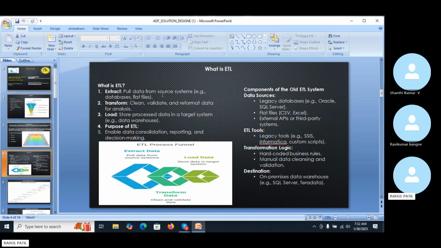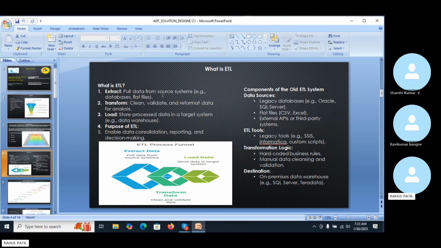After the transformation is performed, we go to load the processed data into the target system. It can be a data warehouse. So this is nothing but the ETL. Data sources may be databases, like Oracle databases, flat files like a CSV or Excel file, and third party API systems also. We can call these the data sources.